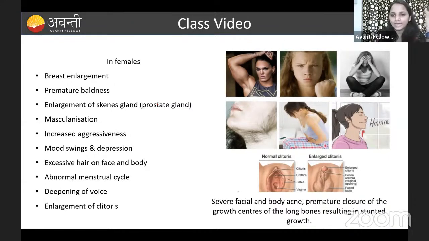And increased aggressiveness in the female. In the female also, there is increased aggressiveness. And mood swings and depression are common, and excessive hair on the face and the body. Here you can see which hormone is going to result in the increased hair on the female body, guys. Can anyone tell me in the chat box? Which hormone is going to result in the increased hair? That is, excessive hair on the face and the body of the female.